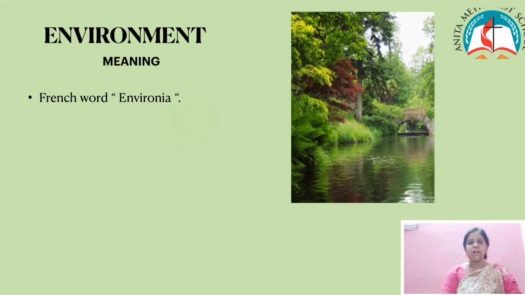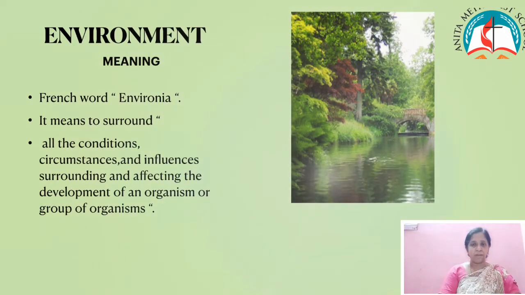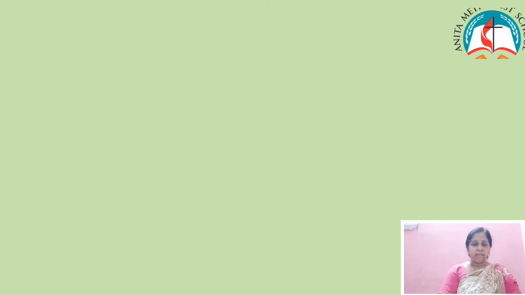So, the meaning of environment has been derived as all the conditions, circumstances and influences surrounding and affecting the organism. Organism means a living thing. Maybe it is so small that we have to use a special instrument. It affects the development of an organism or a group of organisms. This is the meaning of environment.